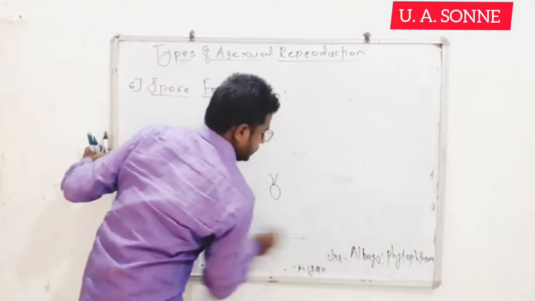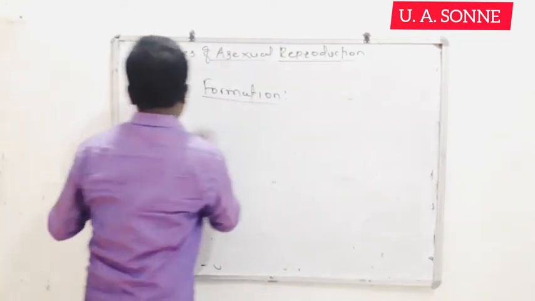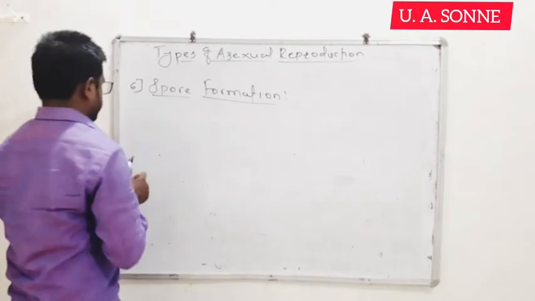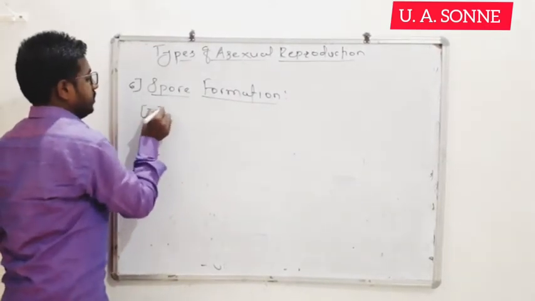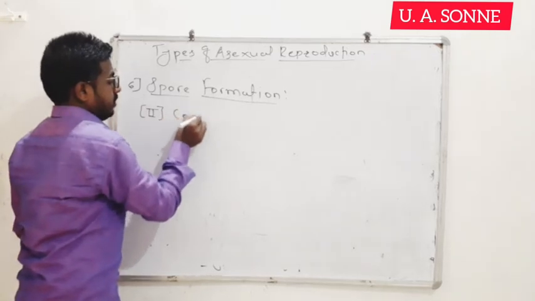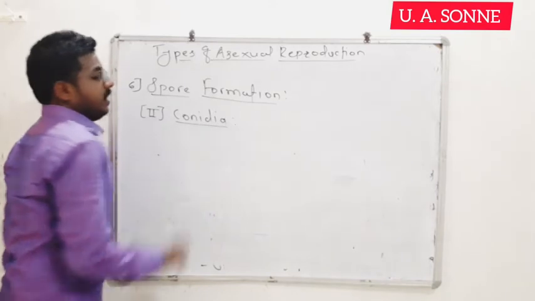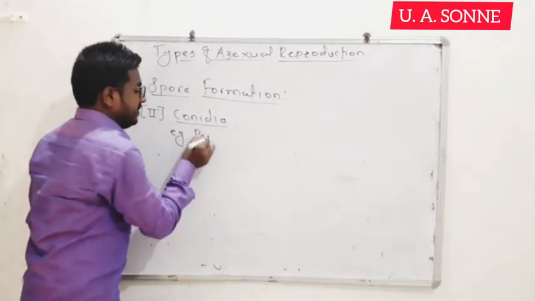The next spore we will see after the zoospore is the conidia. Conidia also play an important role in asexual reproduction. The second type is conidia. These conidia are produced in Penicillium.